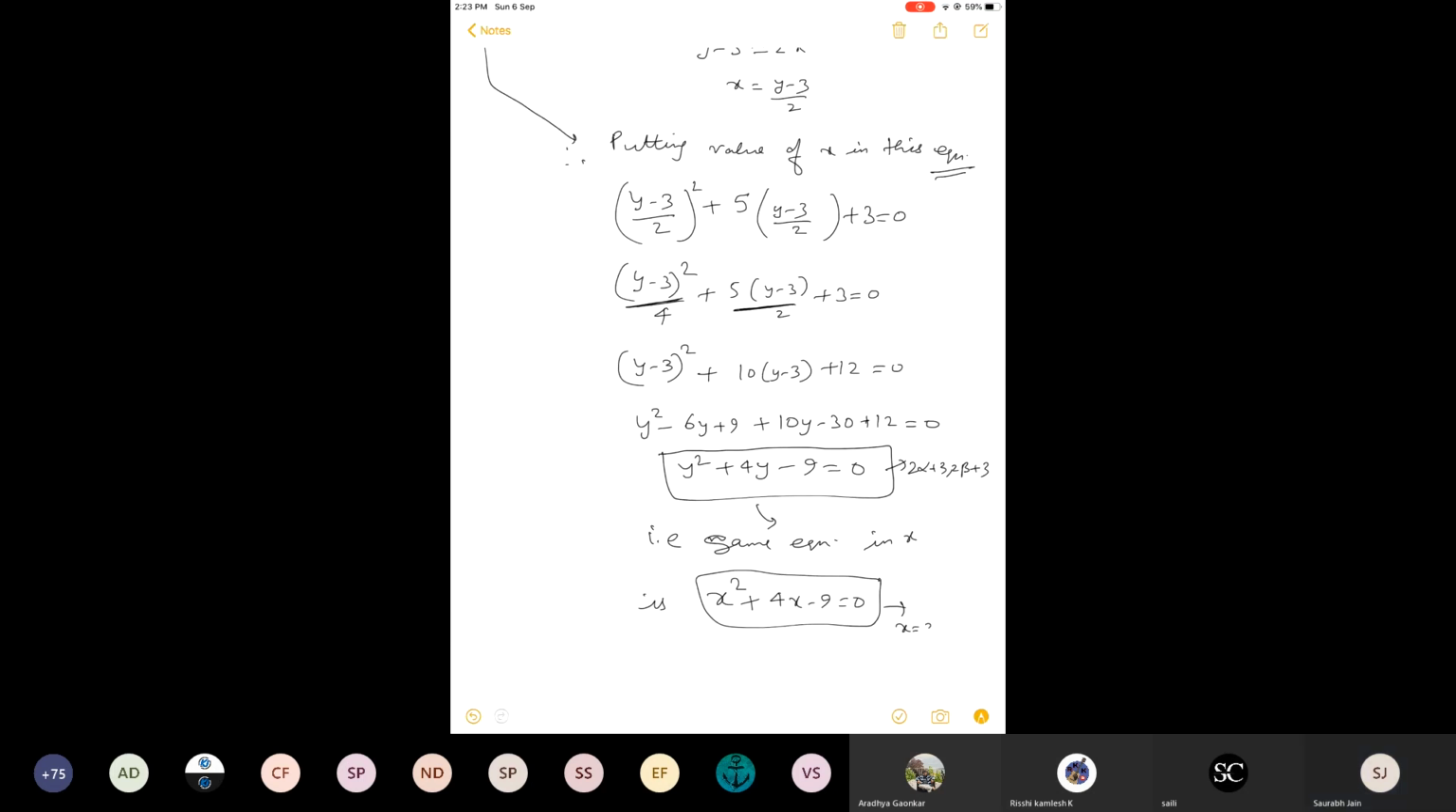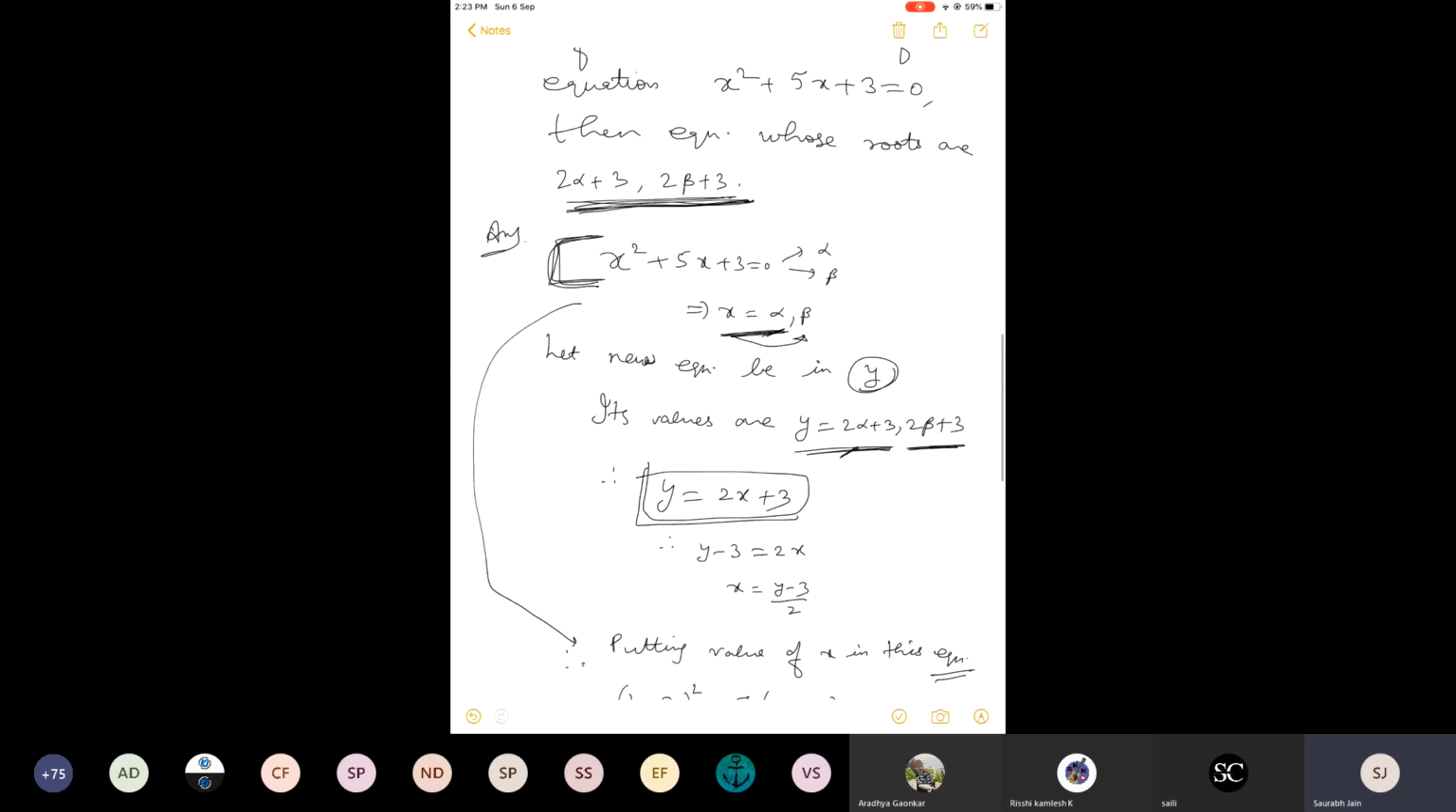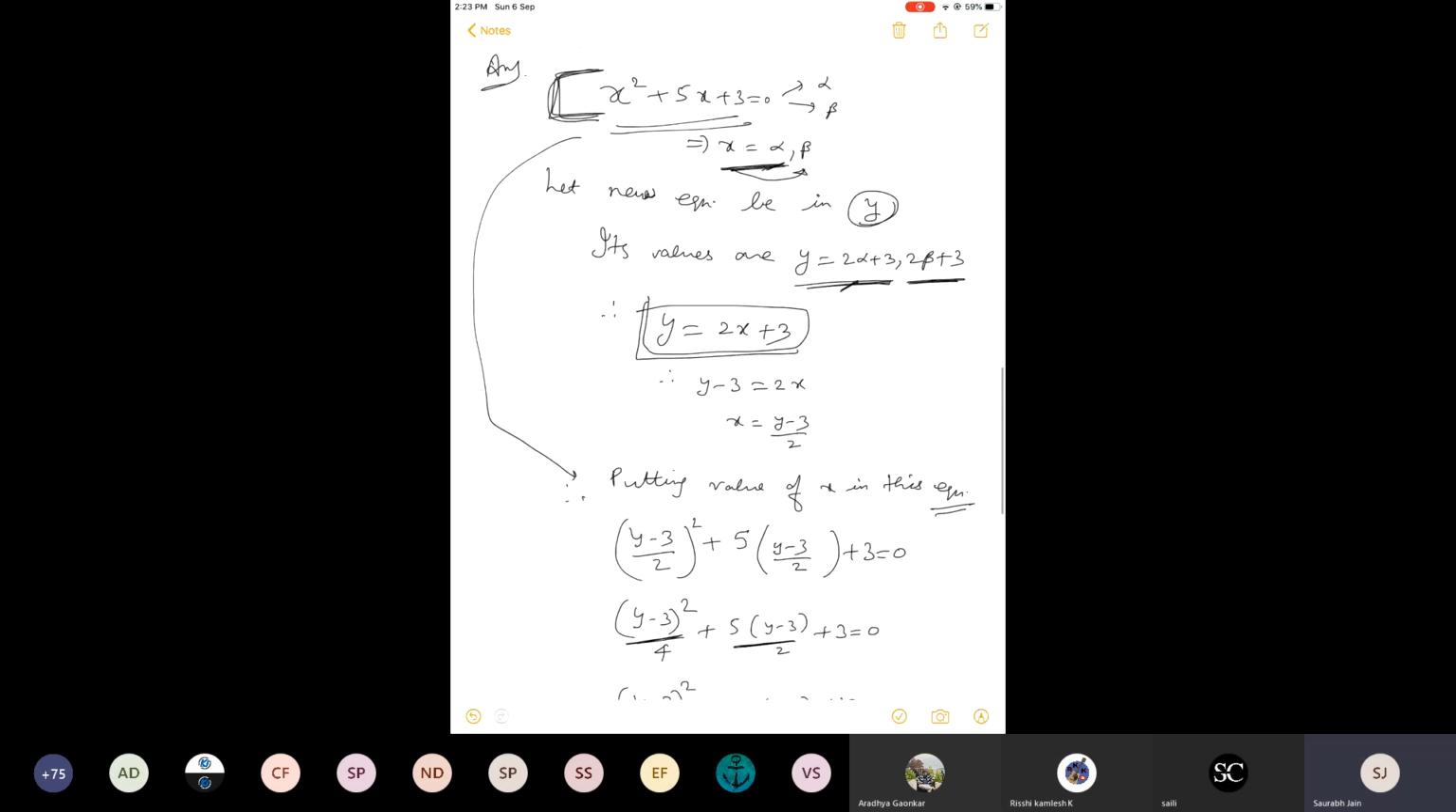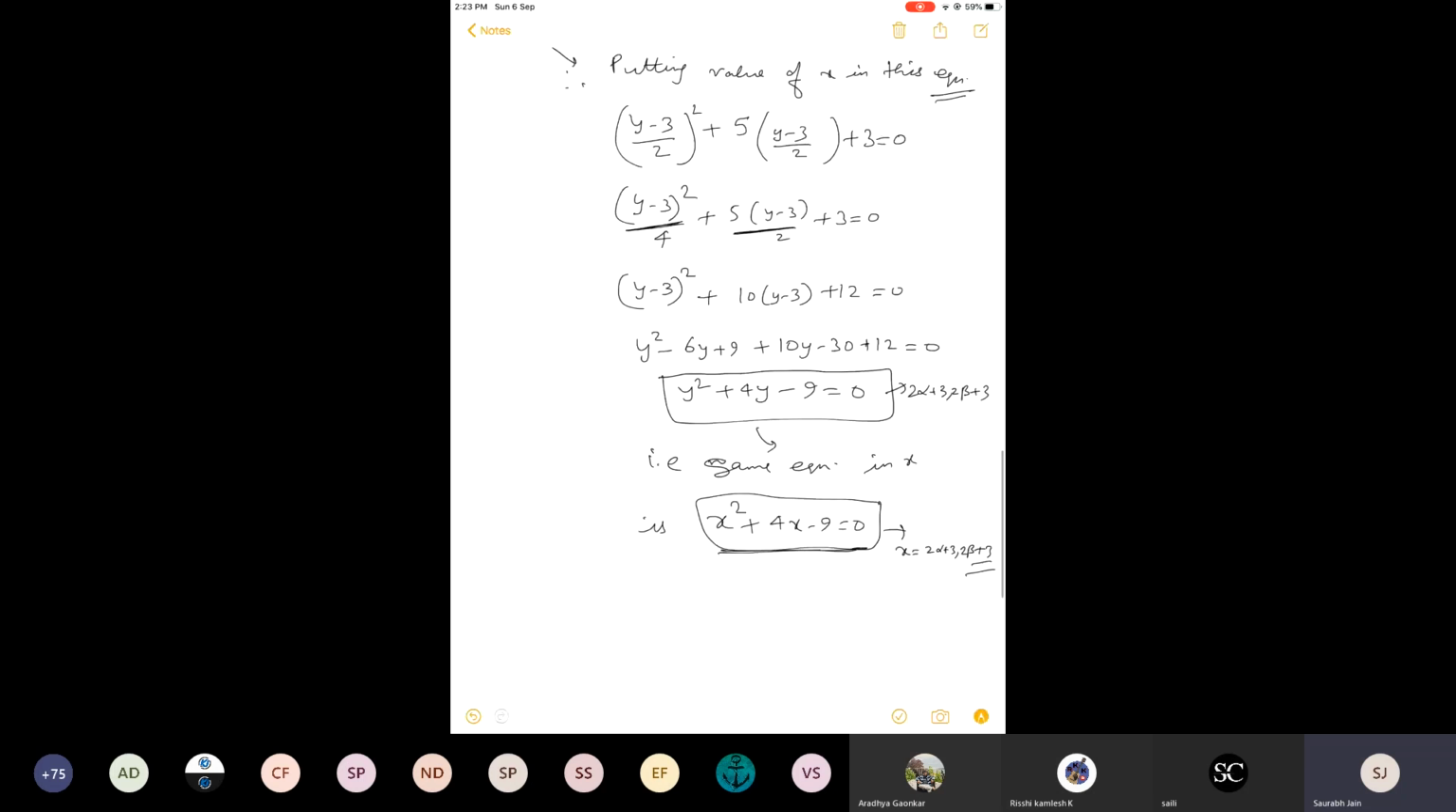Okay. x is simply not the alphabet here, it is more than that. It is representing a root. So the equation x square plus 5x plus 3 equal to 0 has roots alpha, beta, and this particular equation has roots 2 alpha plus 3, 2 beta plus 3. Okay. This is the way to do it.